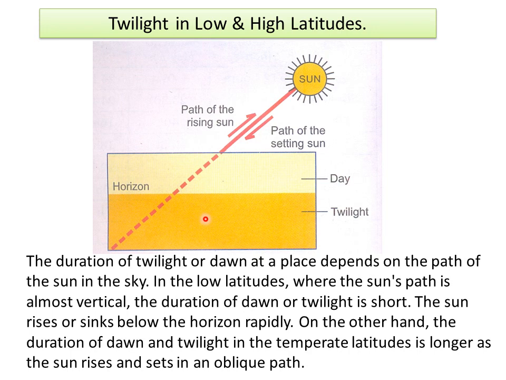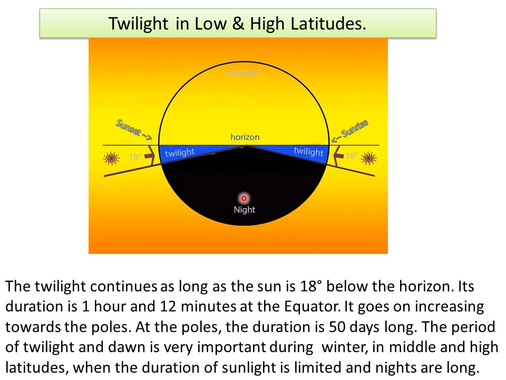On the other hand, the duration of dawn and twilight in the temperate latitudes is longer as the sun rises and sets in an oblique path. The twilight continues as long as the sun is 18 degrees below the horizon. As you can see in this diagram, this is the horizon. The sun sets and then it moves below the horizon. As long as it is 18 degrees below the horizon, there will be twilight, and after that, total darkness or night.